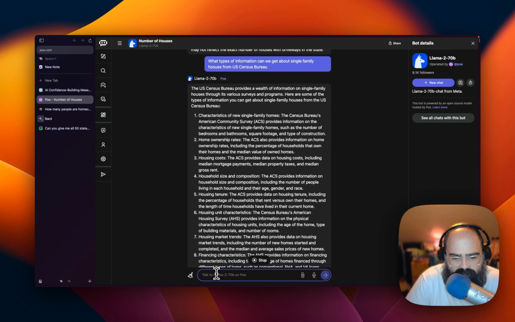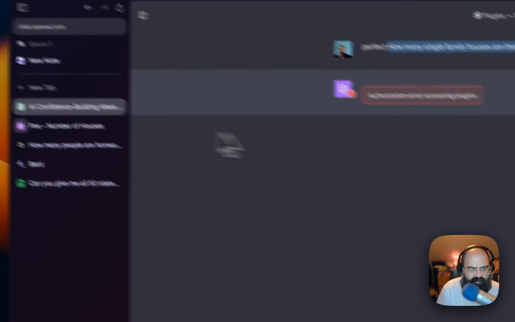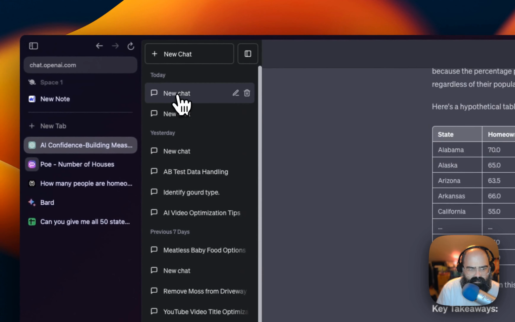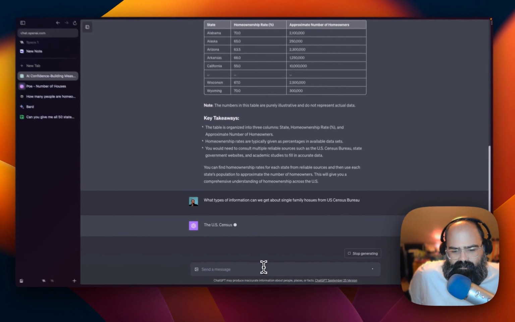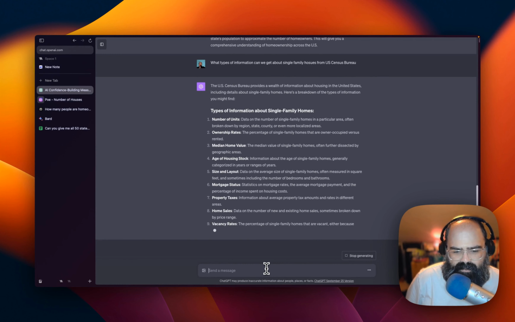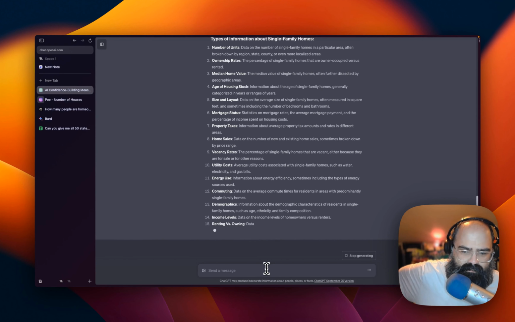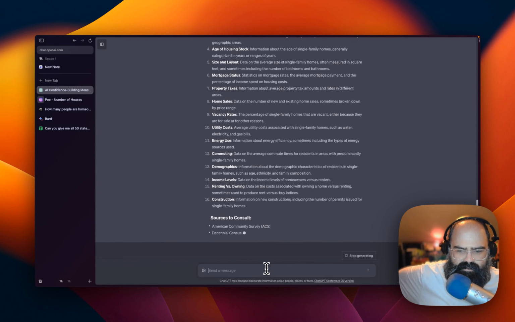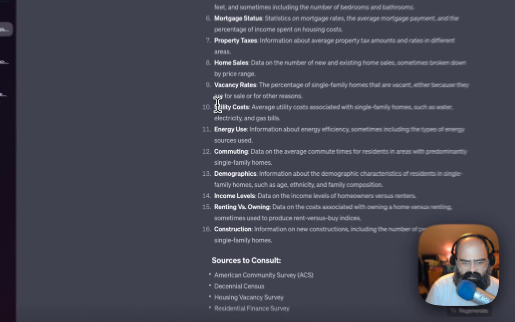Okay. So maybe I was thinking about the wrong stuff here. Let's go back. Go back to our, yeah, so maybe it's about, oh, typo. Okay, so this is very similar to Llama's response. Property taxes, home sales, vacancy rate, utility costs, energy usage. Okay. All right, this is pretty good. There's a lot of things we can get into here.